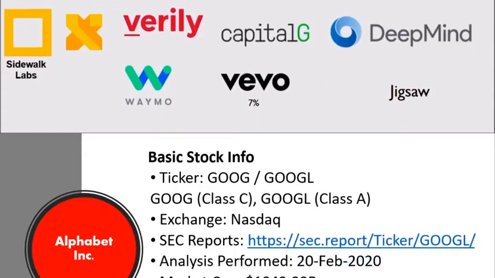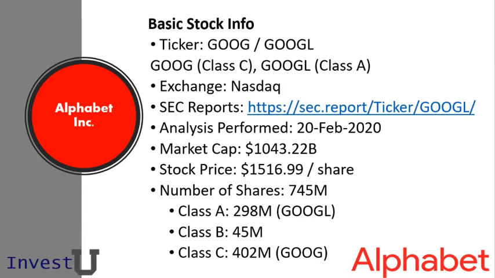So there are two tickers for the Google stock. One is GOOG and the other is GOOGL. And you may be wondering, these trade fairly similarly in value, so what's the difference between these two stocks? So the GOOG stock is a Class C stock, which is to be traded at a slight discount of the GOOGL Class A stock. And really the only difference between these two is the Class A stock, GOOGL, actually gives you voting rights. So if you're interested in that piece of things, then I would highly suggest you get into the Class A stocks. If it's just for investment purposes, you'd be looking for the Class C stock for GOOG.